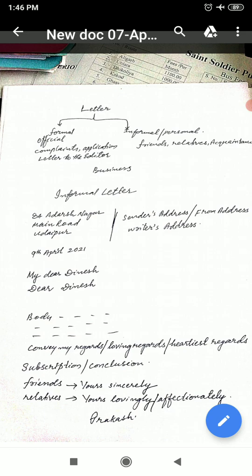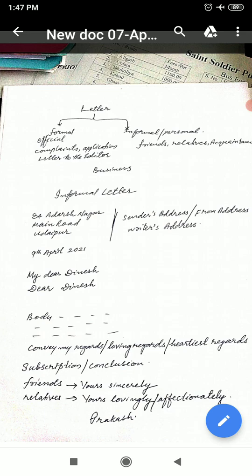First we have seen that we have to write the sender's address, leave one line and write the date, leave one line, write the salutation, leave one line and write the body. The body must be in three paragraphs: introducing paragraph, main paragraph and concluding paragraph. In the introducing paragraph you have to introduce what you want to convey to them. That means, really happy to receive your letter. I have read the contents. I am very happy.